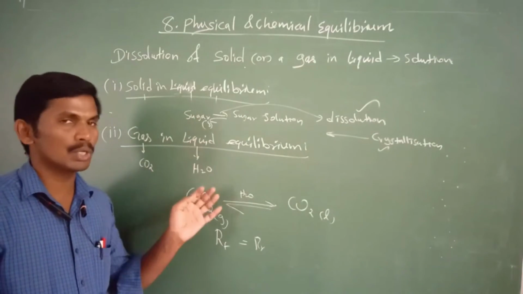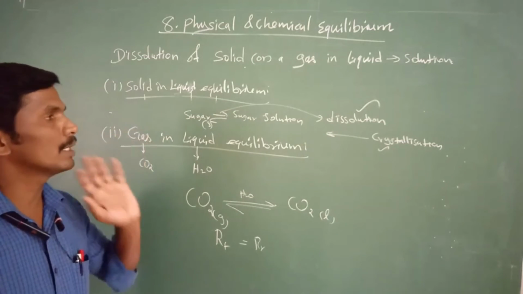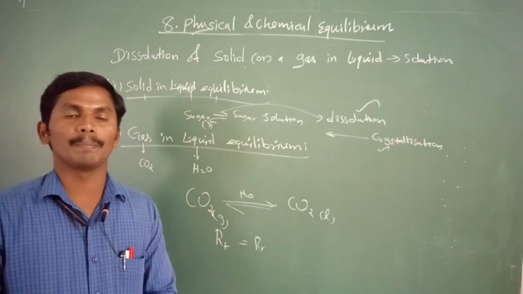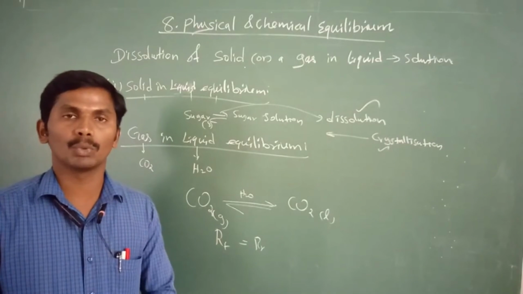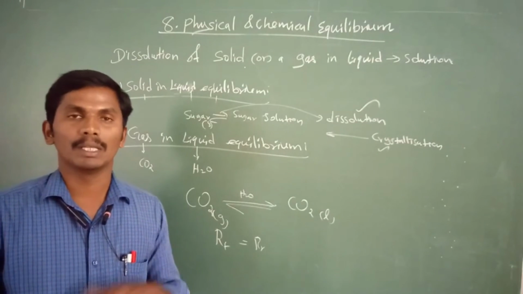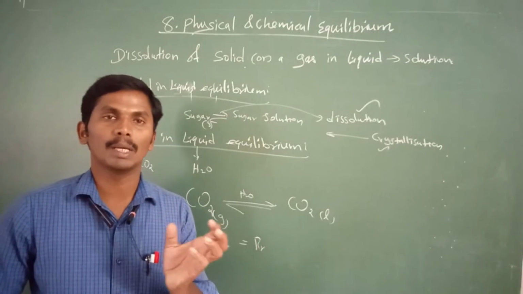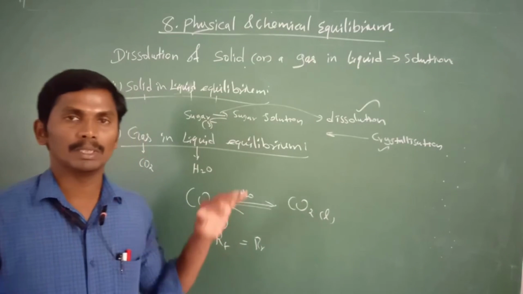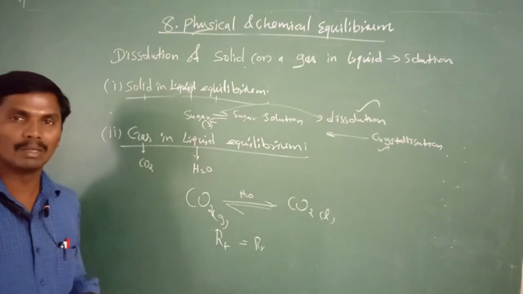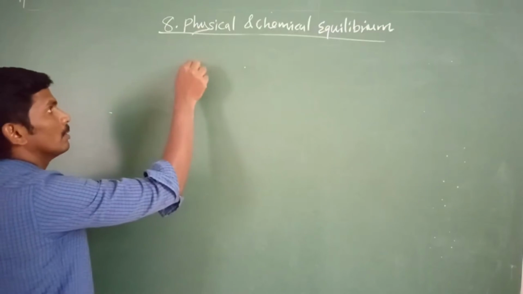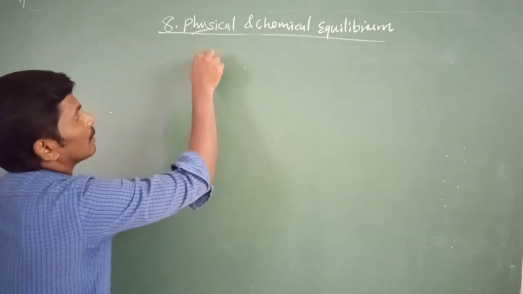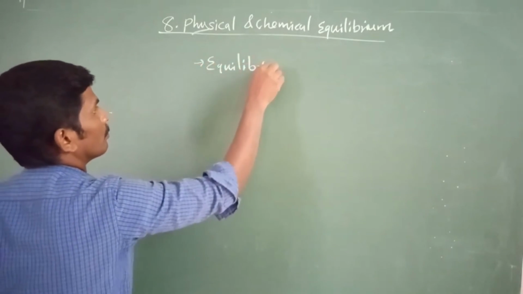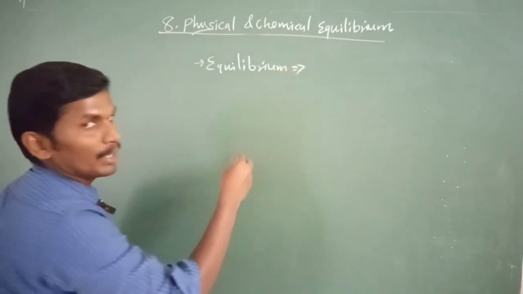So this is the introduction to physical equilibrium and its classifications. These are today's topics. In the next lesson, the topic is chemical equilibrium. So that's all, students. In today's video, we learned what equilibrium is.